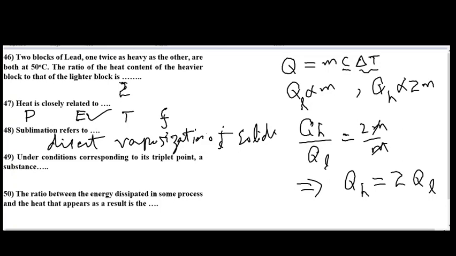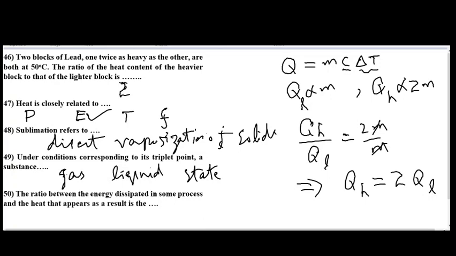Question number 49 is stated as: under conditions corresponding to its triple point, a substance is. A triple point is a point where a substance can exist simultaneously in the liquid, gas, and solid phase. So the answer to question number 49 is gas, liquid, and solids. A substance can exist in all these three states at a triple point.